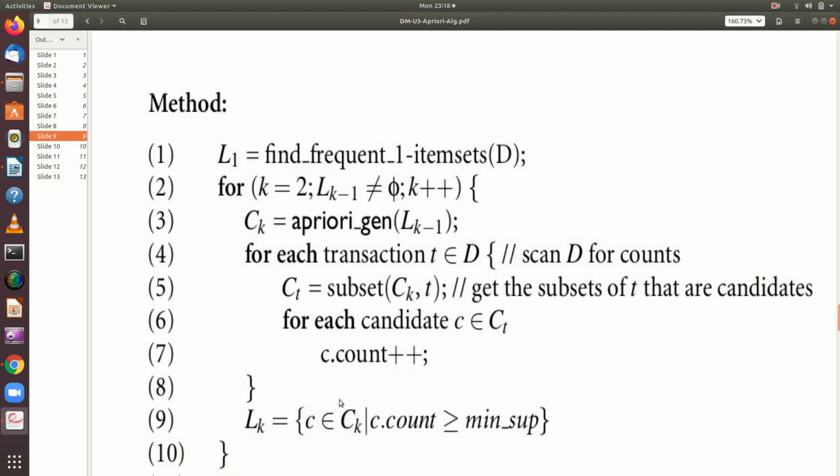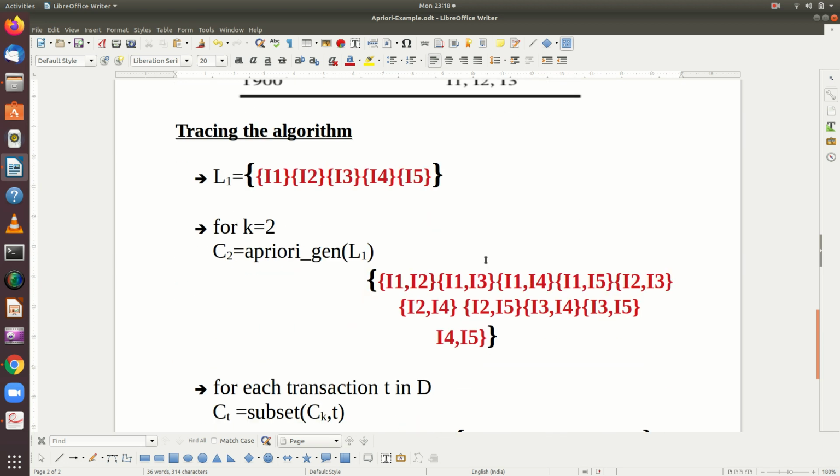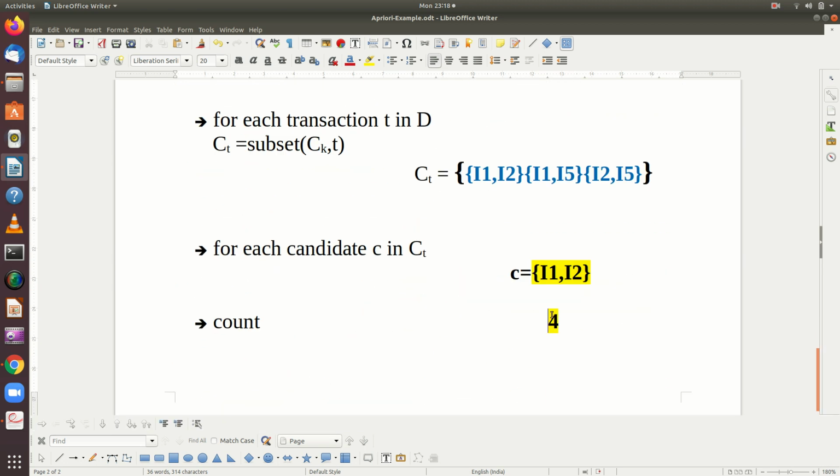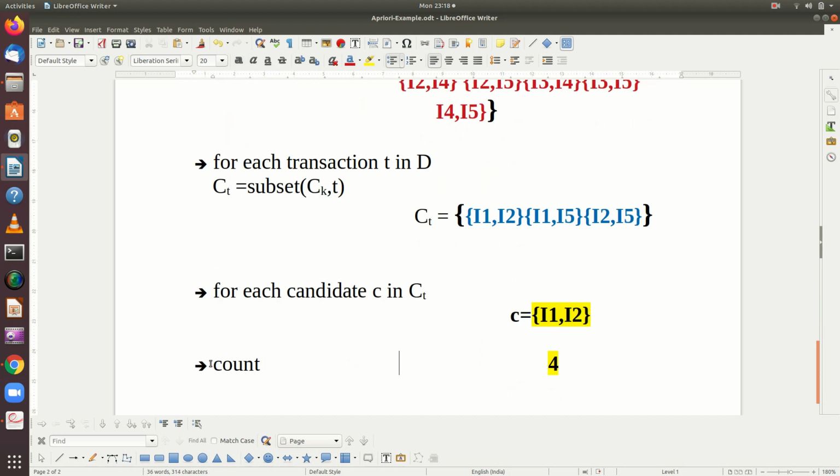So that is what is given here as C dot count plus plus. So if it is available in the transaction database, you are going to increment the count, right? So next time again it will go back and it will take the second candidate. The second candidate will be I1, I5.